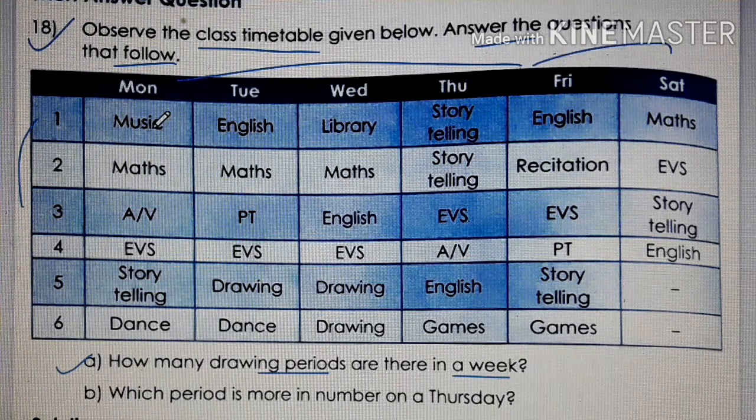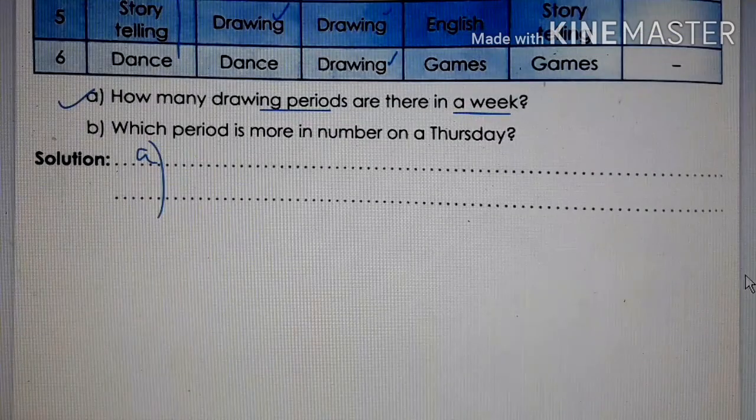Now let's count all the drawing periods, children. On Monday, is there any drawing period? This is Monday. So is there any drawing period on Monday, children? No. Then Tuesday, yes, 1. Wednesday, 2, right? Then Thursday, there is no drawing period. Friday, there is no drawing period. And Saturday also, there is no drawing period. So altogether, how many periods are there? 3 periods. So you put A and write 3. 3 periods.